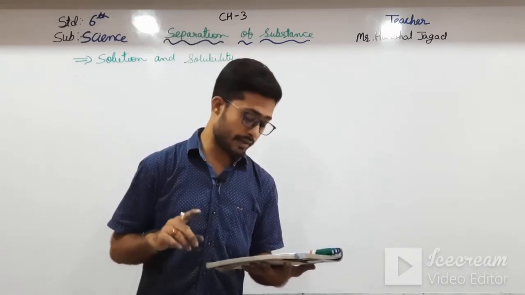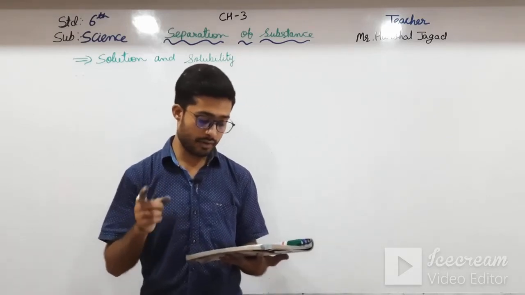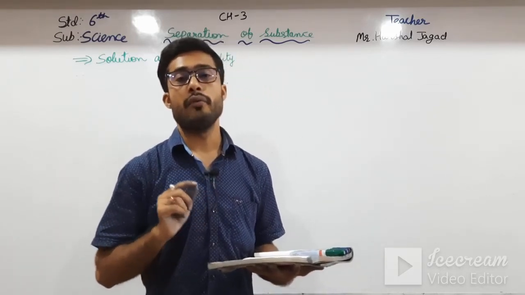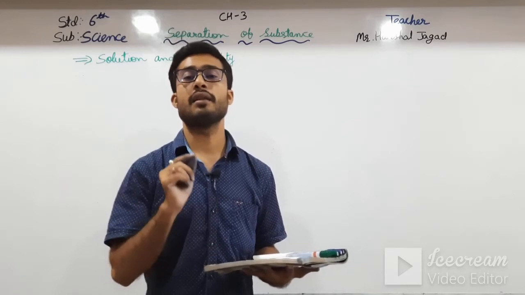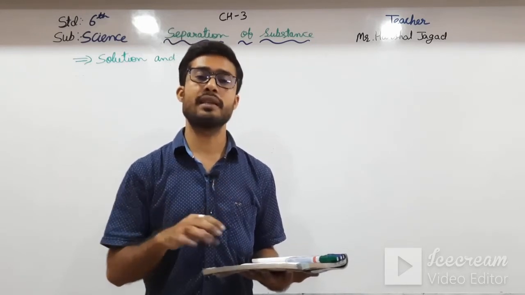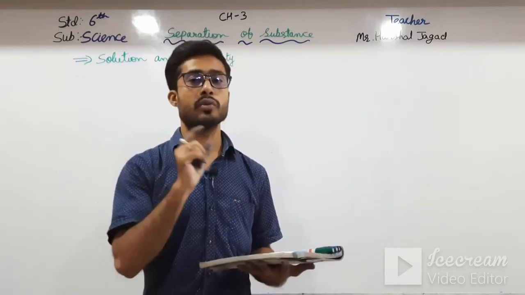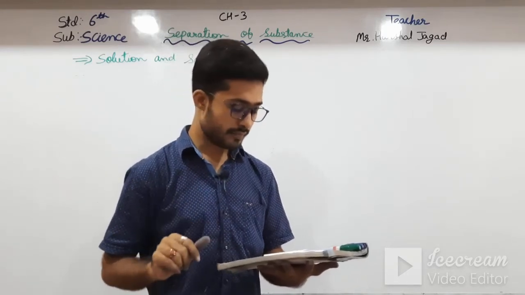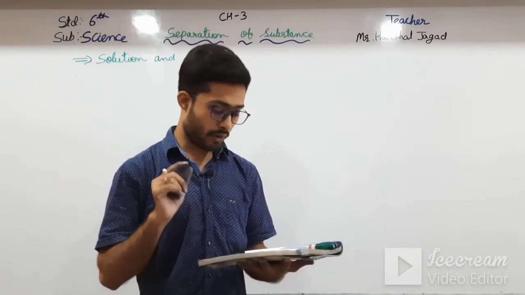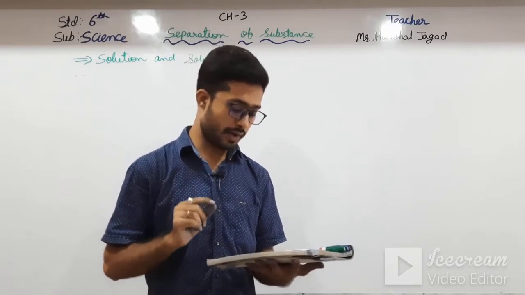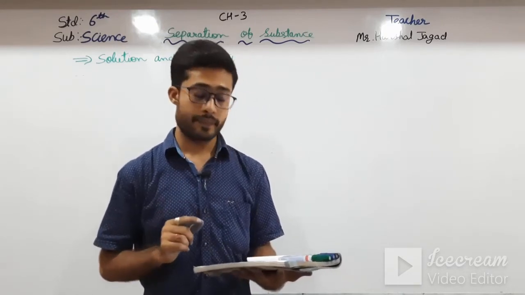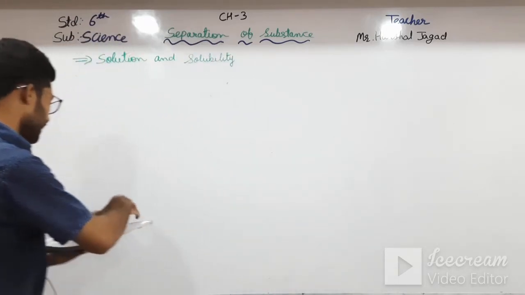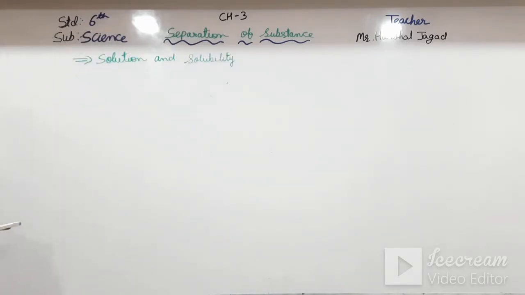The substance in which something gets dissolved is called the solvent. We know that water is a universal solvent, in which most things get dissolved. So sugar is the solute and the solvent is water. A mixture of one or more solutes dissolved in a solvent is called a solution. See here, I am writing these three definitions one by one.